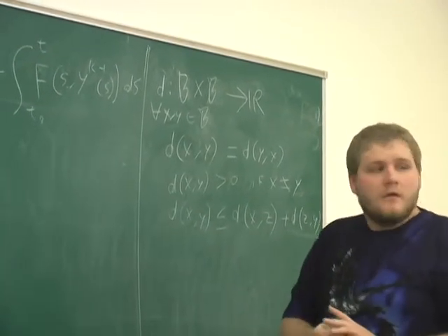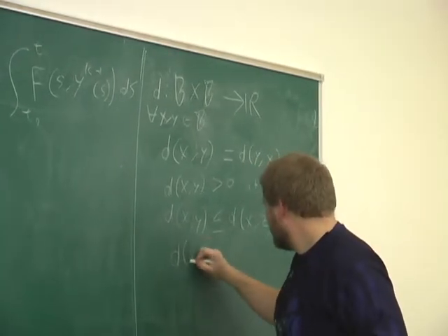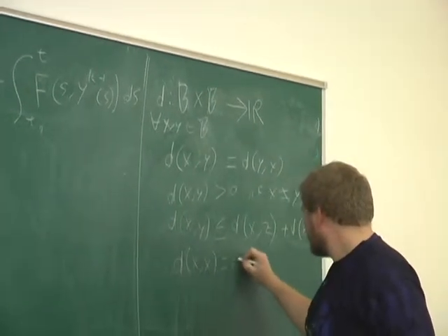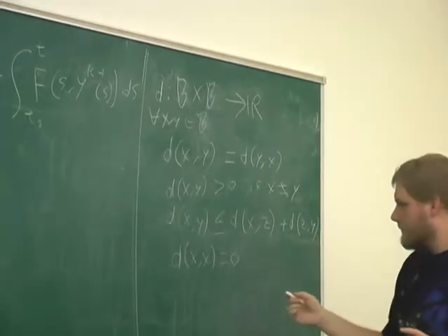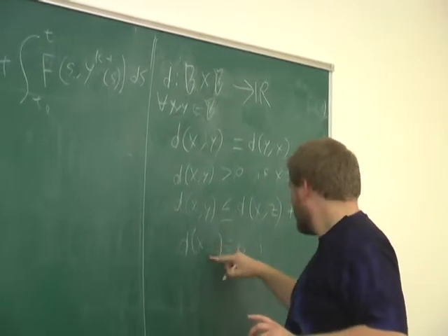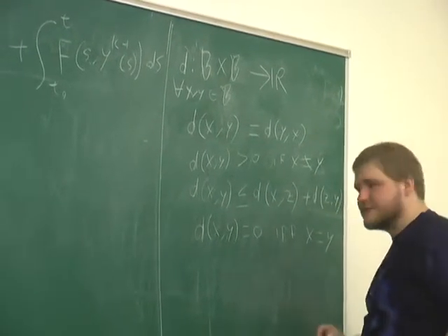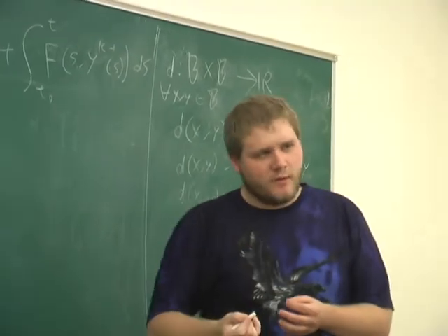You forgot one. Right. d(x,x) is 0. Or you could say d(x,y) is 0 if and only if x is equal to y. Sure. Right, so the distance of a point to itself is 0.